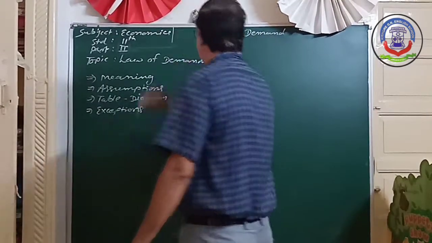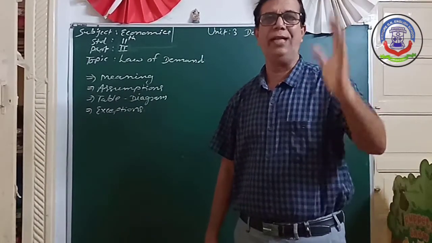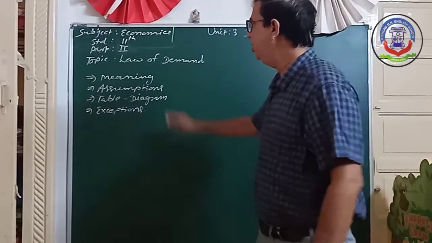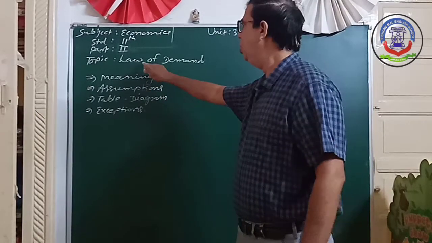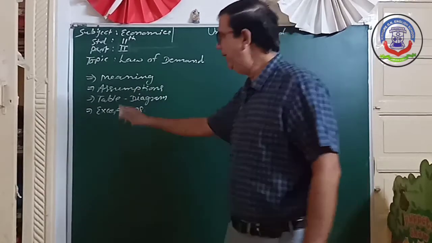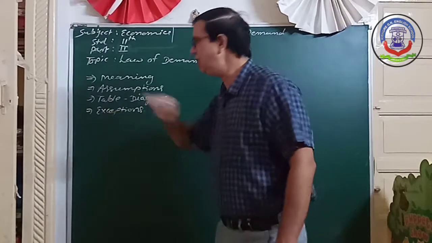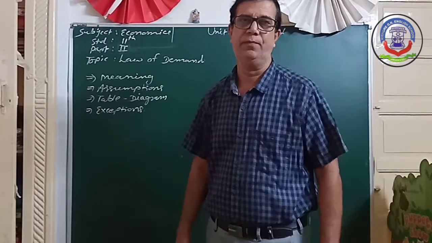Law of demand. In law of demand, you start your answer by first writing the meaning, that means the law of demand. Then the assumptions of the law of demand, then the table, then the diagram, and then the exceptions of the law of demand.